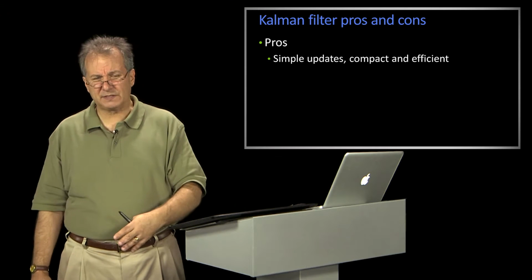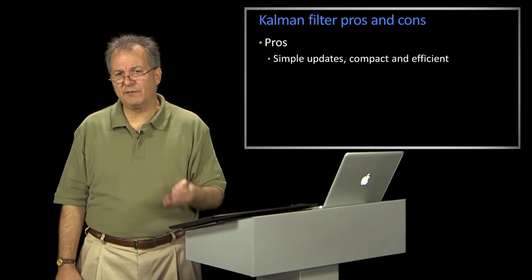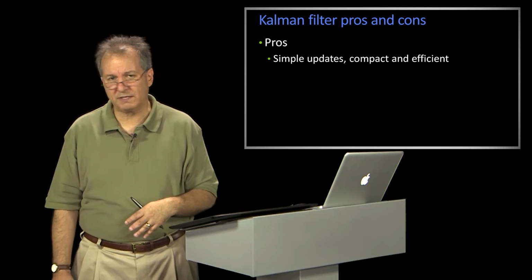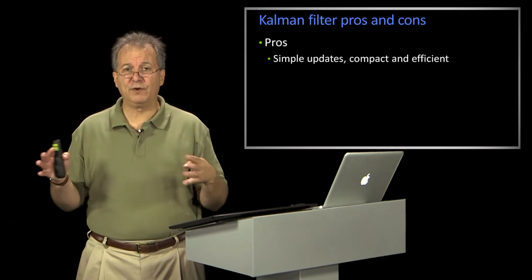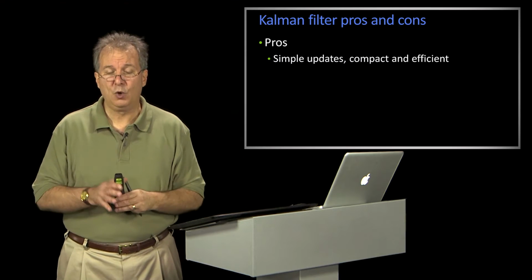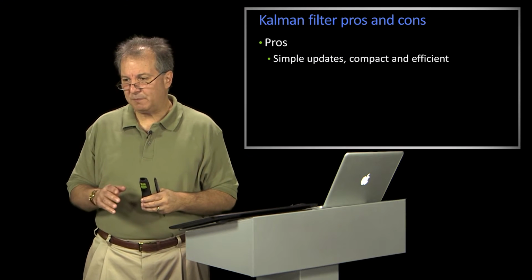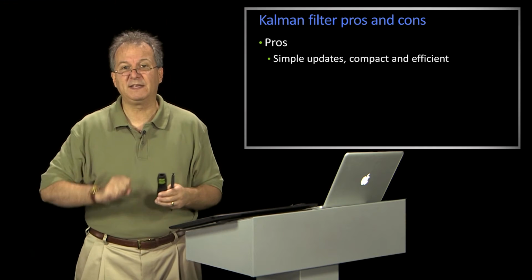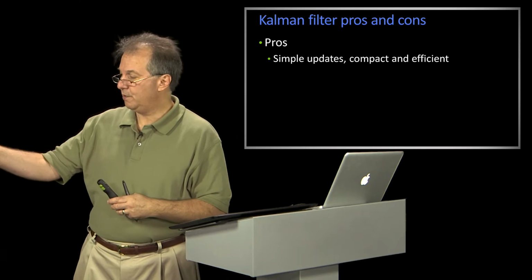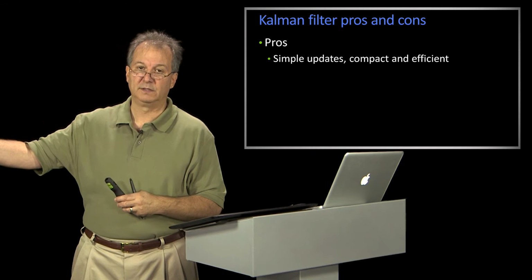You have to sometimes tune some things, like you never want to let your process noise get too small. It's much better to overestimate process noise than under. Why? Because, for example, suppose you didn't think there was any process noise at all. You thought this point is just there, okay?